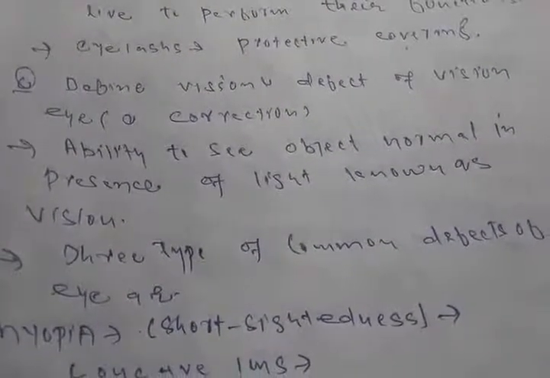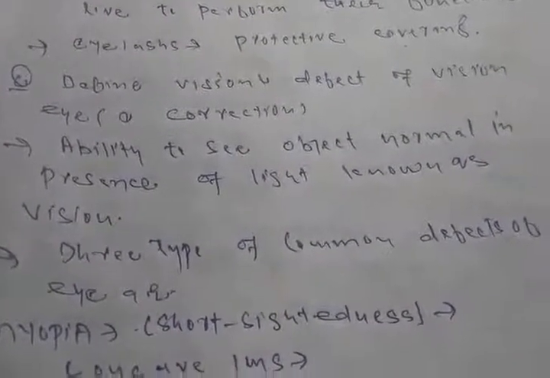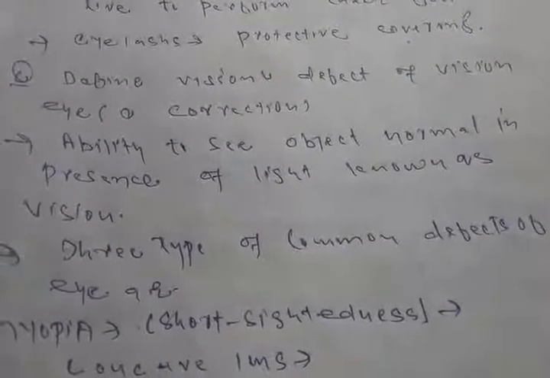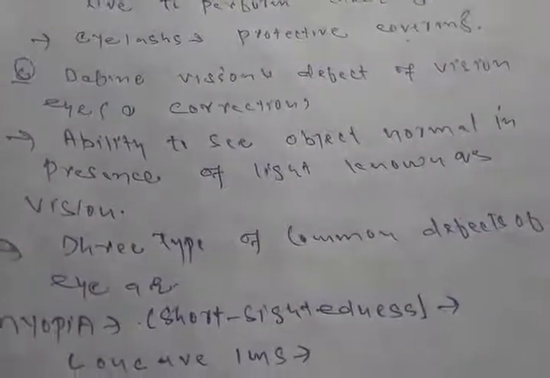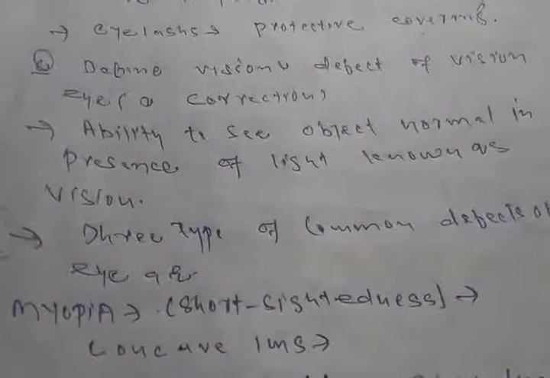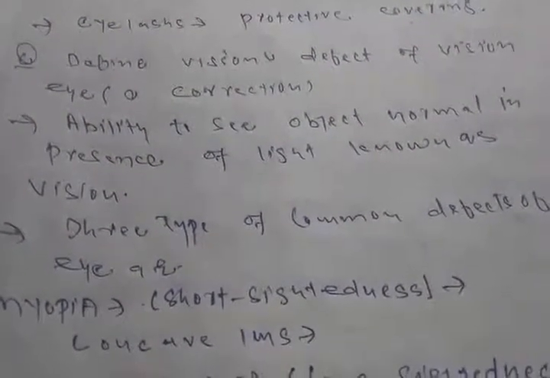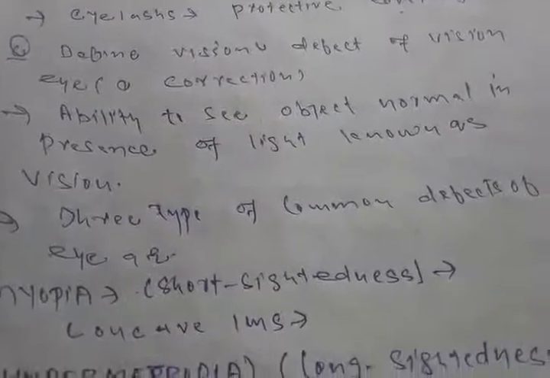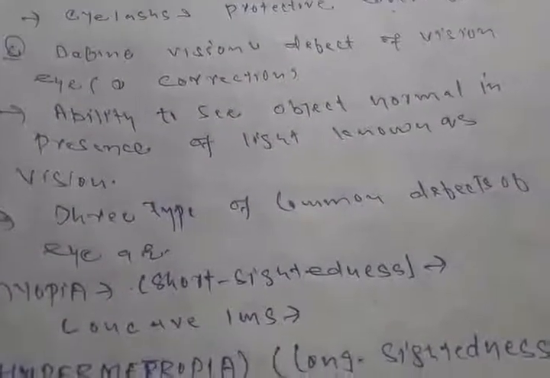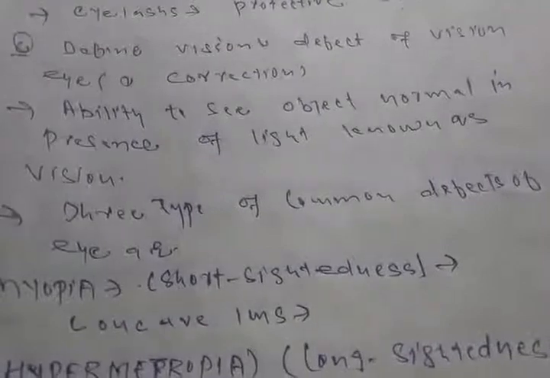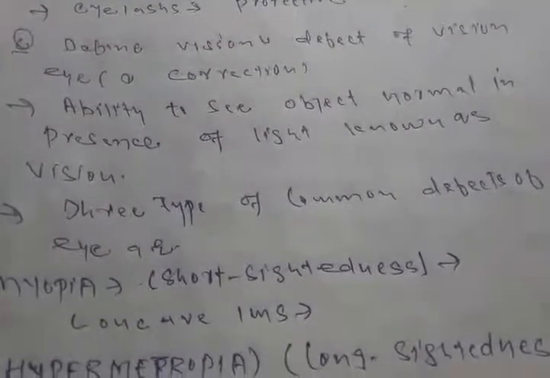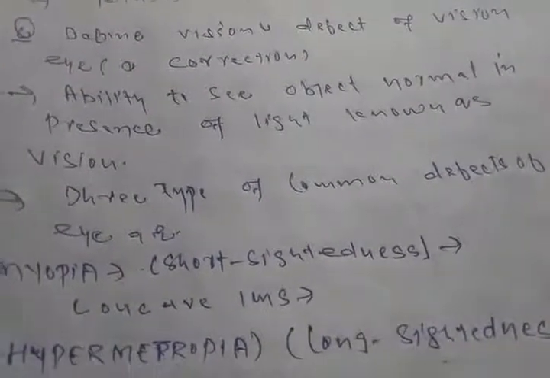But when a person has any kind of problem recognizing nearby objects or far objects, or both, this phenomenon is called defect of vision. When a person cannot see things normally, this is referred to as defects of vision in our science terminology.